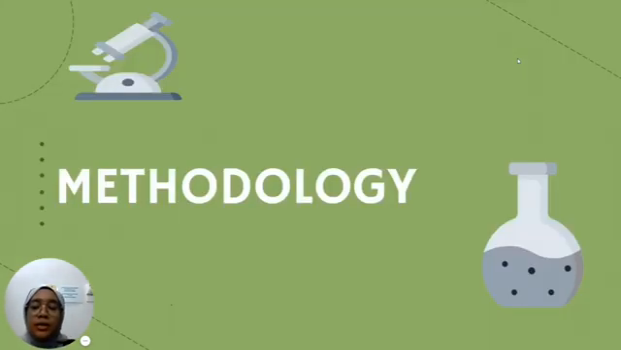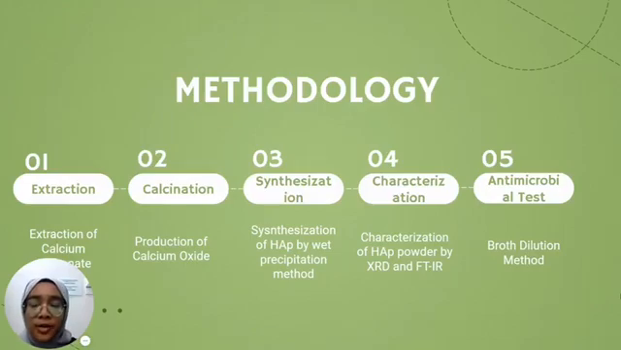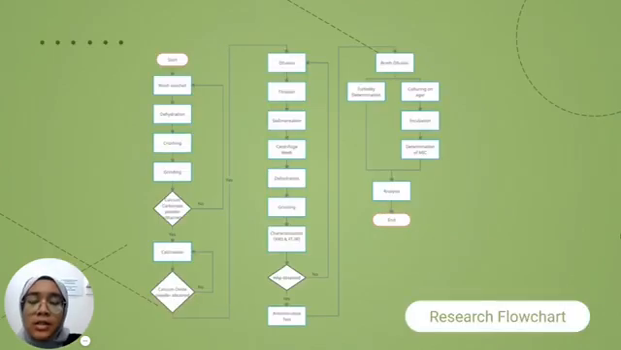This is the methodology that I use in this research. Firstly, the extraction of calcium carbonate, then the production of calcium oxide from calcination, then synthesization of hydroxyapatite by the wet precipitation method, and then characterization of hydroxyapatite by XRD and FTIR, and lastly, the antimicrobial characteristic test, which is the broth dilution method. Firstly, the seashell will be washed and then dehydrated using a universal oven.